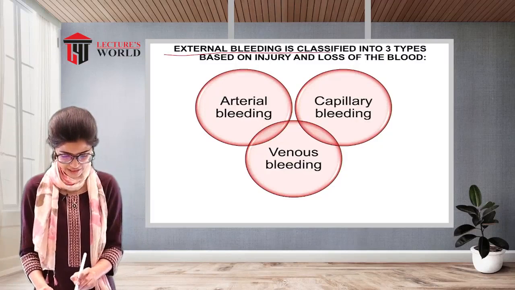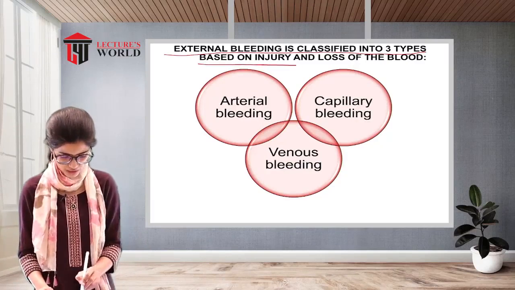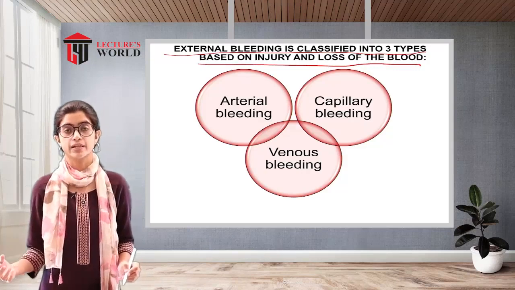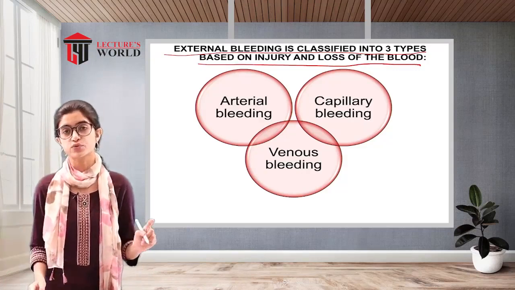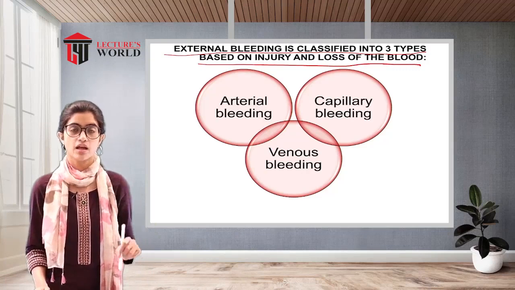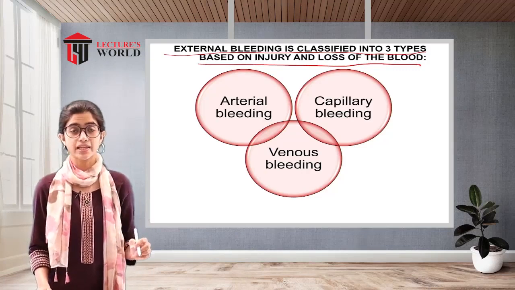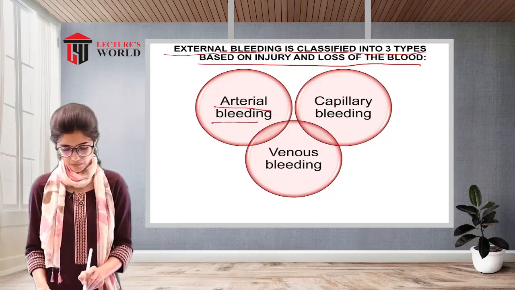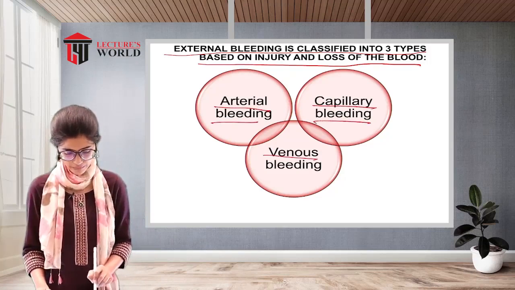External bleeding is classified into three types based on the injury and the loss of blood. Now when we are discussing bleeding, initially the bleedings are of two types, external and internal. Within the external bleeding, there are again three types, namely arterial bleeding, capillary bleeding and venous bleeding.